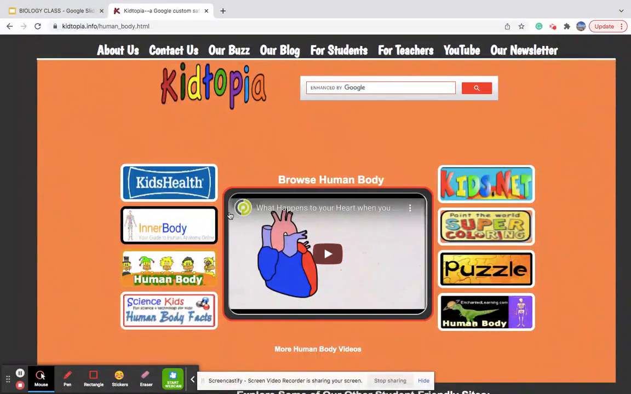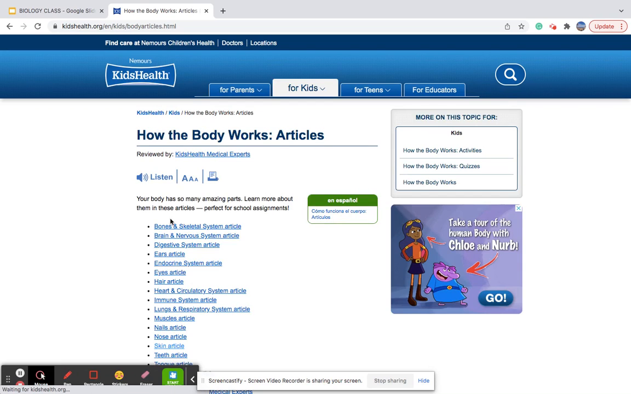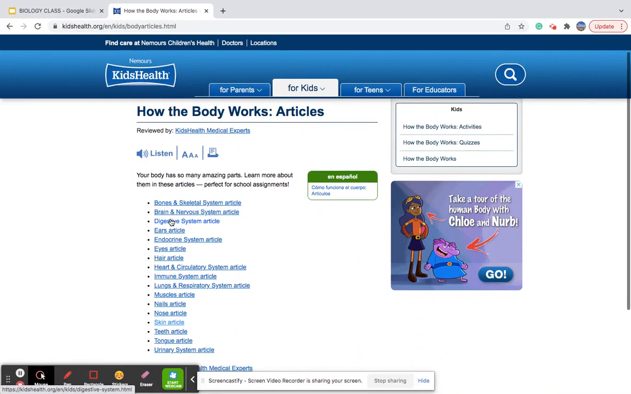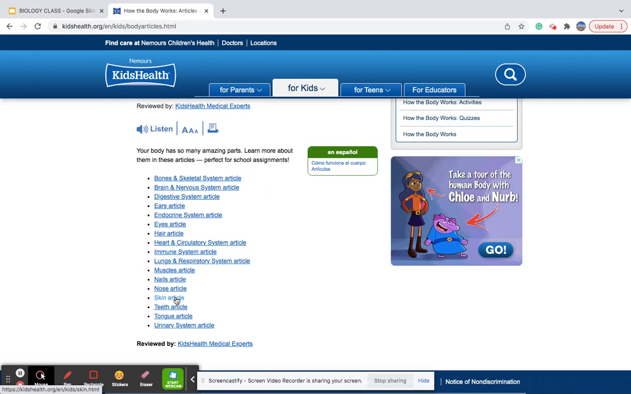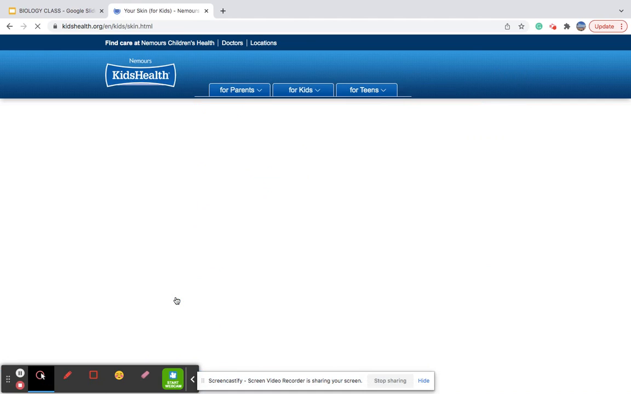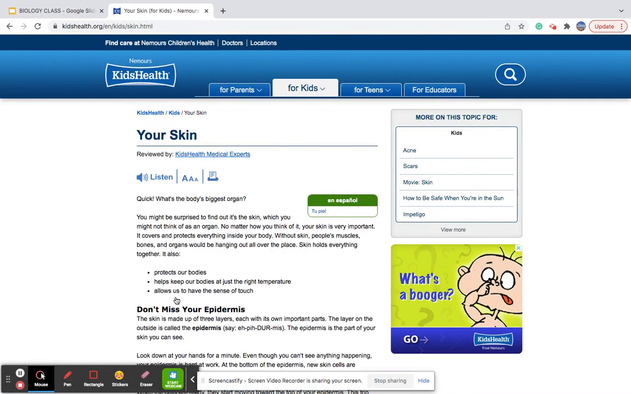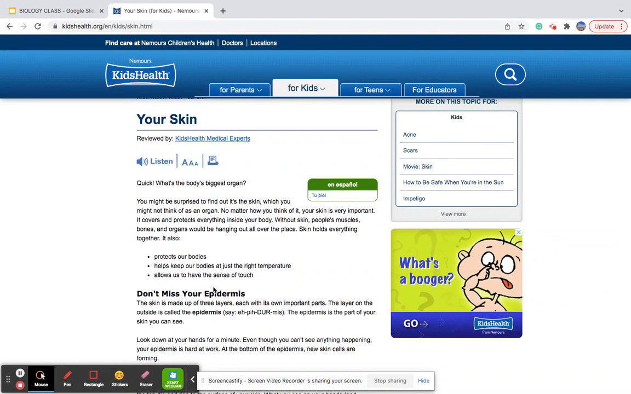So now I want to find out about skin. I will click on one of the websites. I will choose KidsHealth. Click on it and find the article that covers my topic, which is skin. So here, skin. I will click on this hyperlink and it will show me the information about skin.